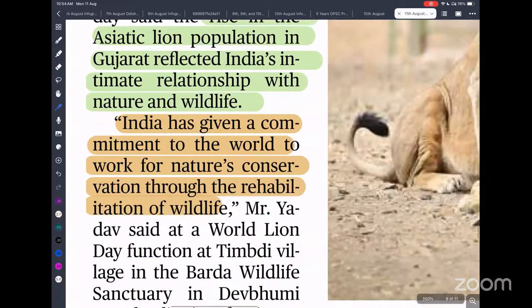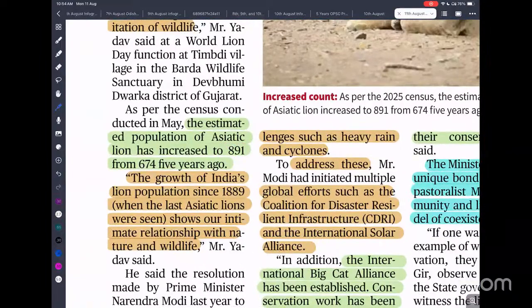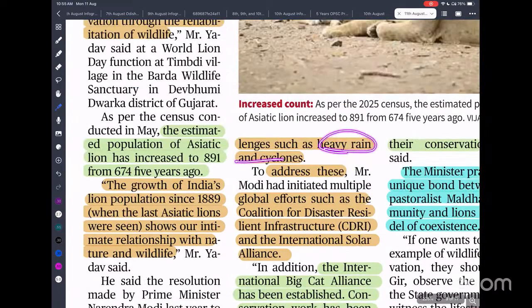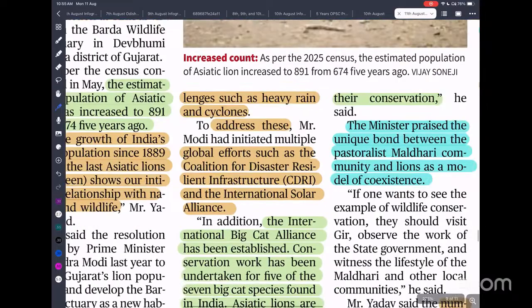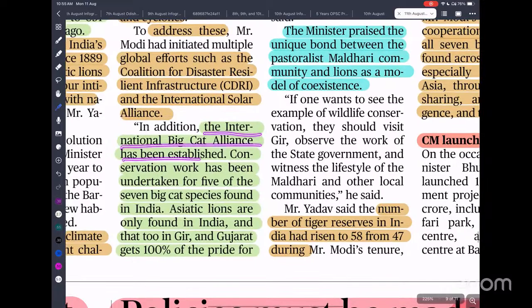Environment Minister Bhupendra Yadav spoke about the rise in the Asiatic lion population in India. If you look into the population, you can see the Asiatic lion population is now 891. This is the first rapid growth in the Asiatic lion population since 1889. The challenges that we are facing: climate change has brought challenges such as heavy rain and cyclones. To tackle climate change, India has been taking a lot of steps like CDRI, Coalition for Disaster Resilient Infrastructure, and the International Solar Alliance. The International Big Cat Alliance has been established, and conservation work has been undertaken for big cats.